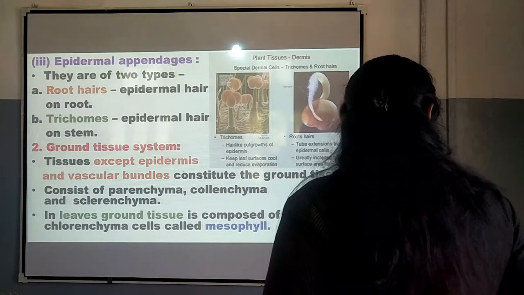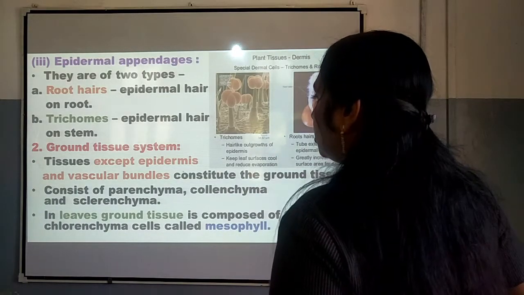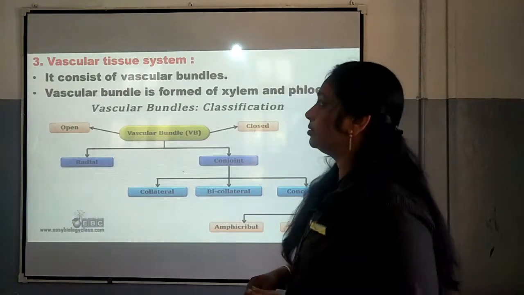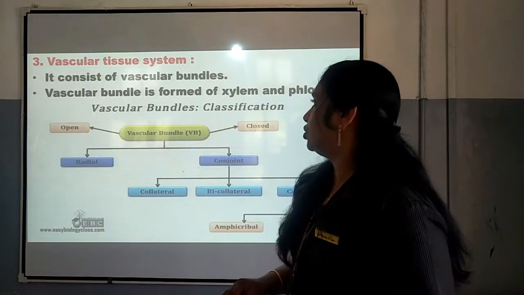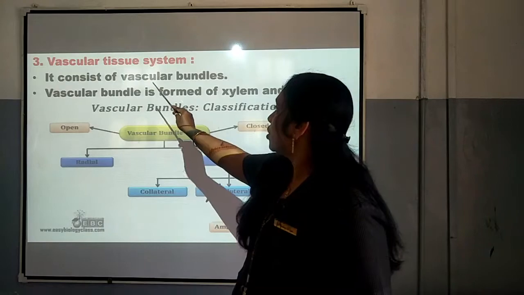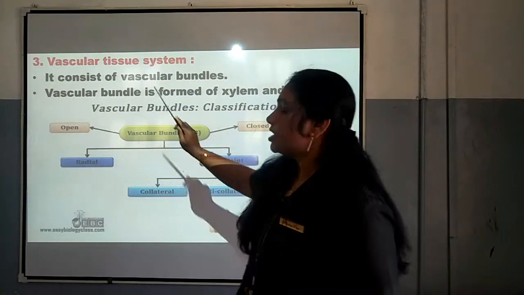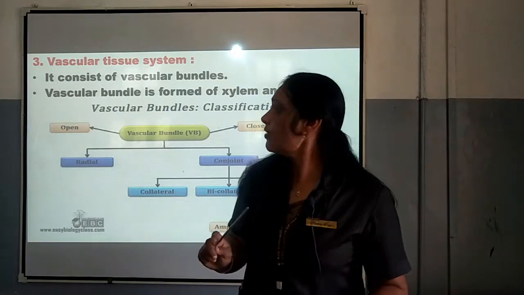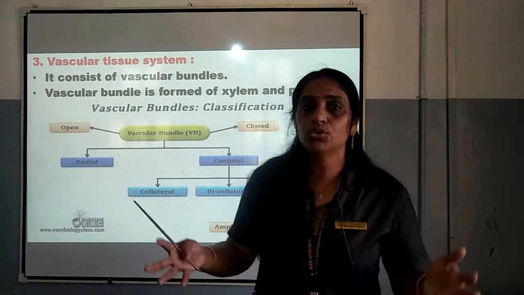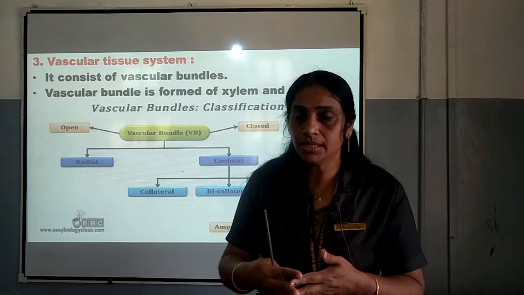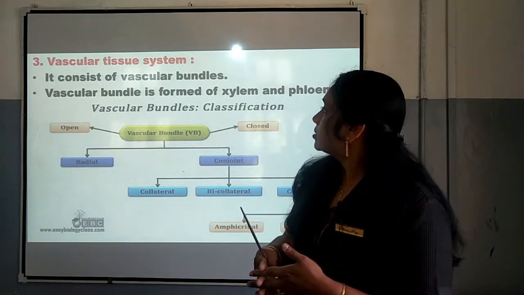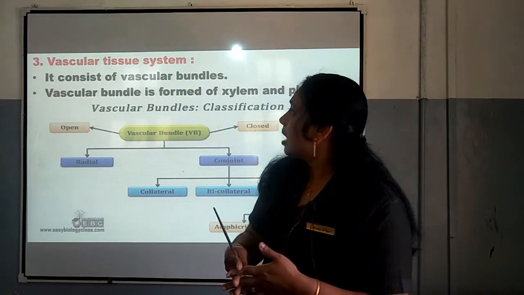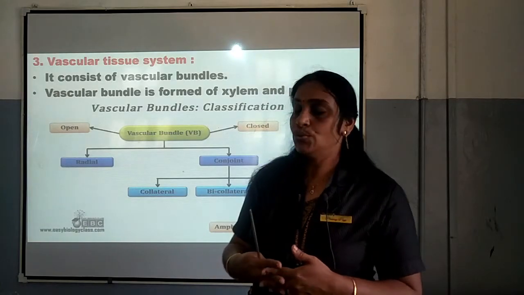So, that is the description of ground tissue, and the third one is the vascular tissue system. It consists of vascular bundles, and vascular bundles are formed of xylem and phloem. So, what are vascular bundles? Xylem and phloem together constitute the vascular bundle, which is a part of the vascular tissue system.